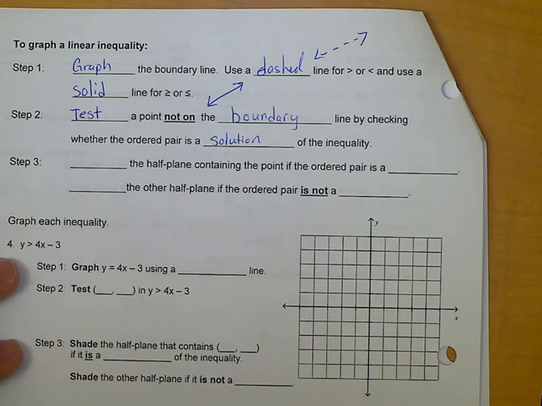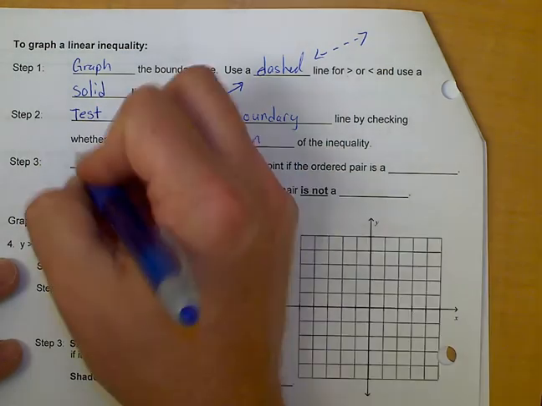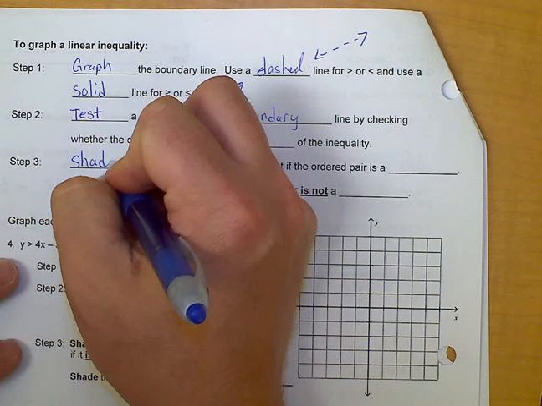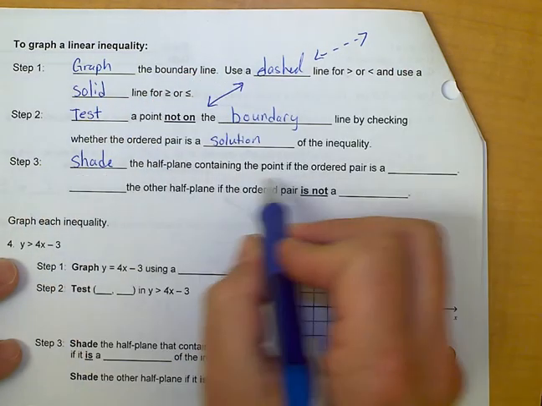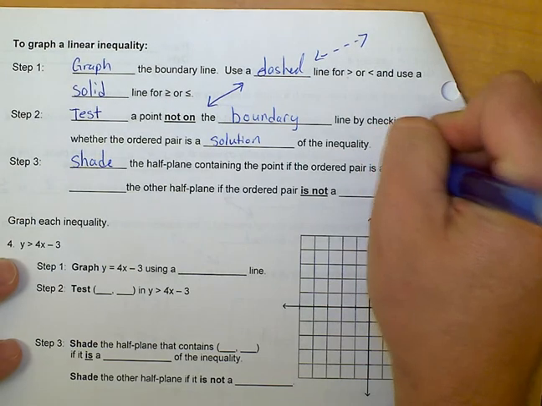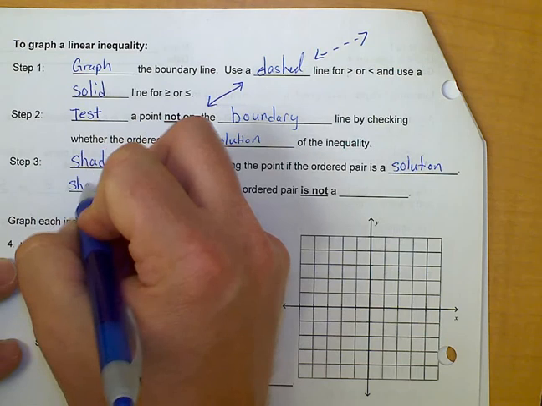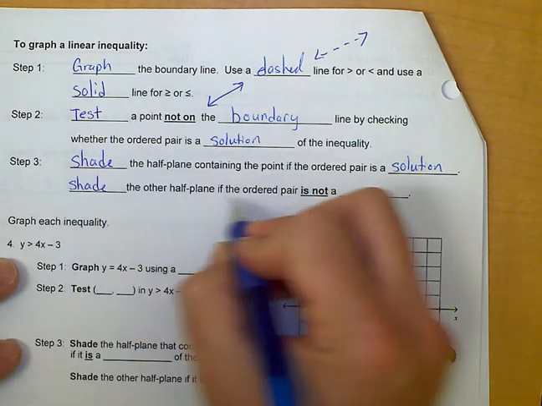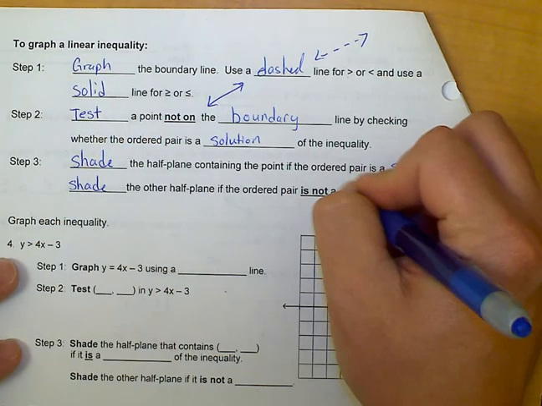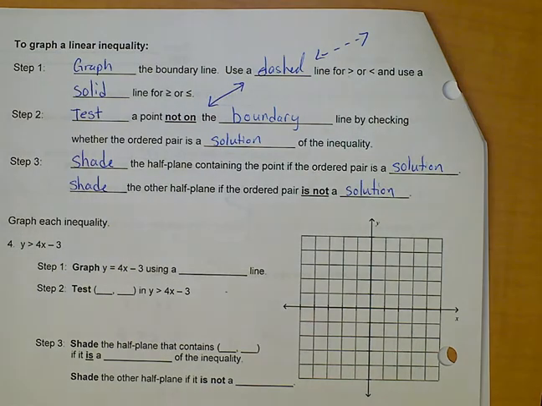Then we're going to shade the half plane with the point if the ordered pair is a solution. And we're going to shade the other half plane if the ordered pair is not a solution. And we'll show you what that means right here.